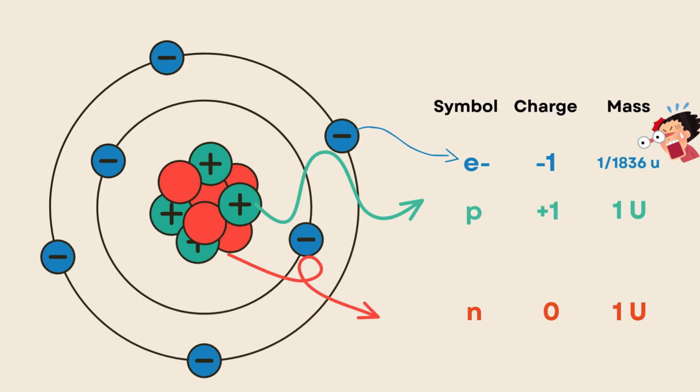We put 0 in the charge for the neutron. What about the mass for each one? Yes, the protons and neutrons are equal in the mass as they have the mass like 1U, but the electrons are negligible. Negligible means we can't account it because it's very, very, very tiny, very, very small.